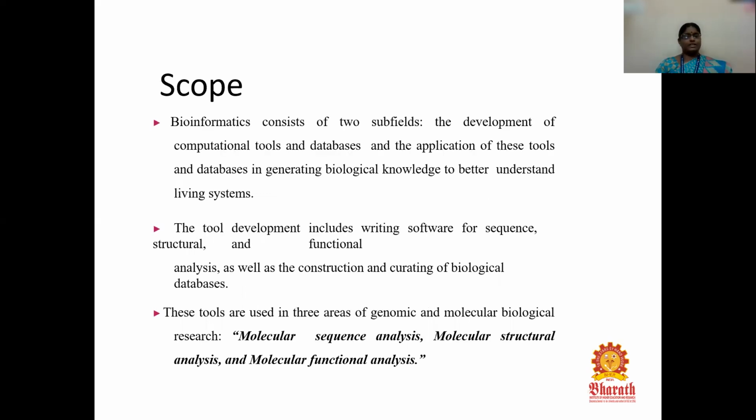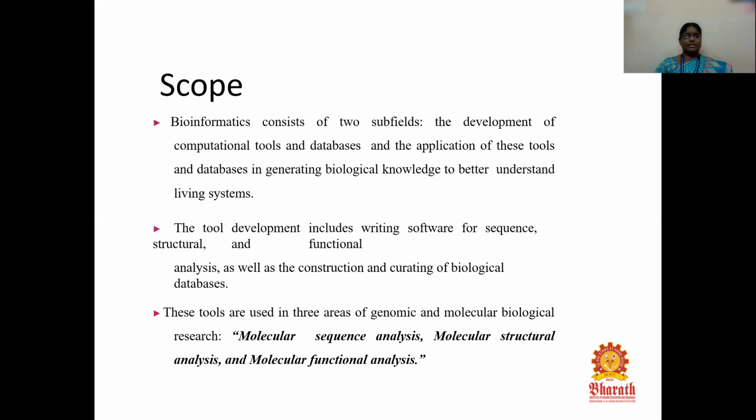The scope consists of two subfields in bioinformatics. First one is the development of computational tools and then the databases. After that, we can apply the tools and databases in generating biological knowledge to better understand living systems. The main scope of bioinformatics is a better understanding of all living systems, including cells.